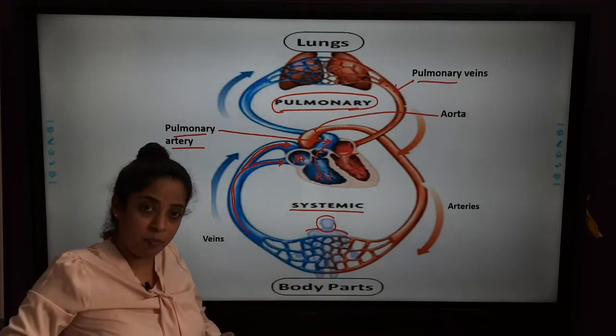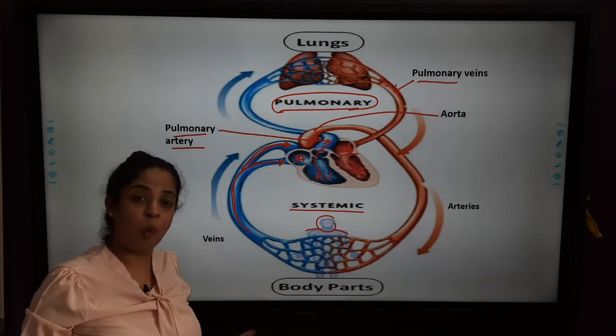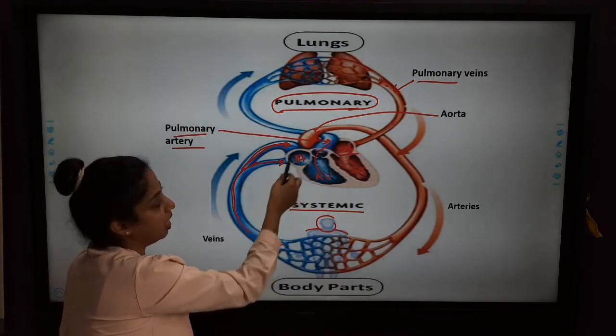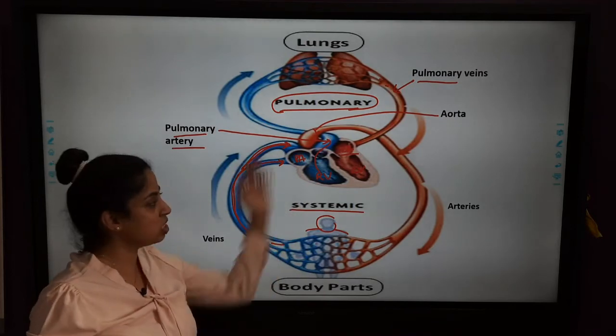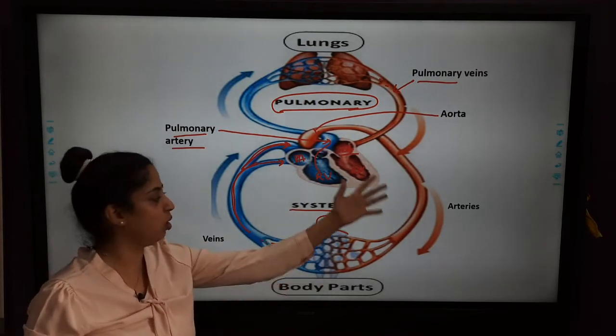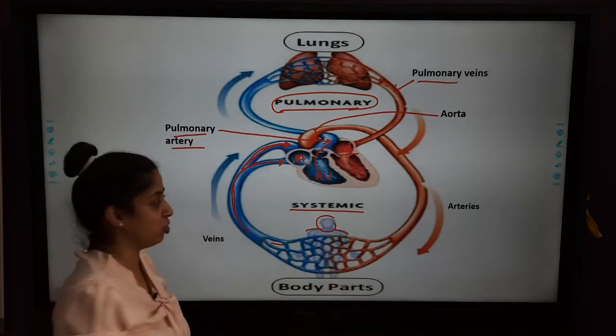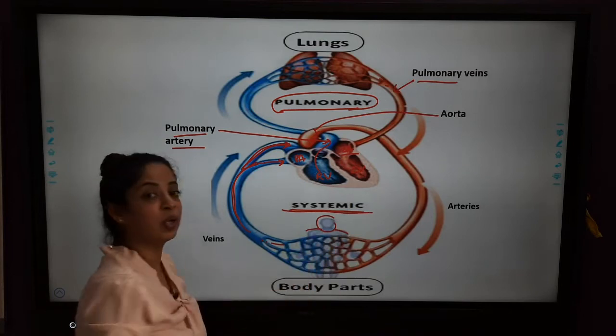The blood from below the heart, that is our abdomen and legs, goes to the inferior vena cava and enters the right auricle. This flow of blood to all the body parts and then from the body parts again to the heart is known as systemic blood circulation.